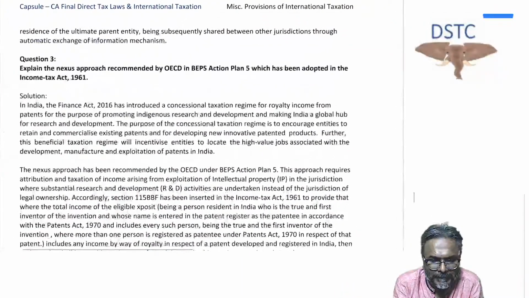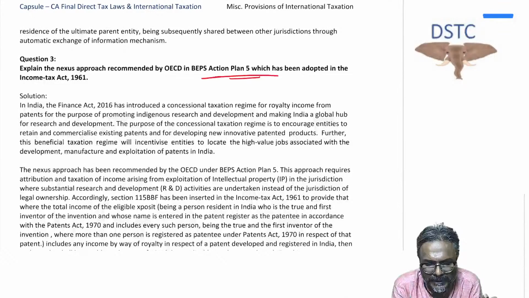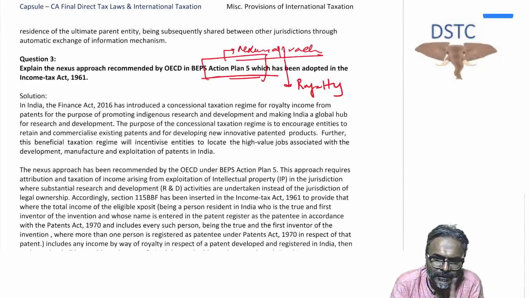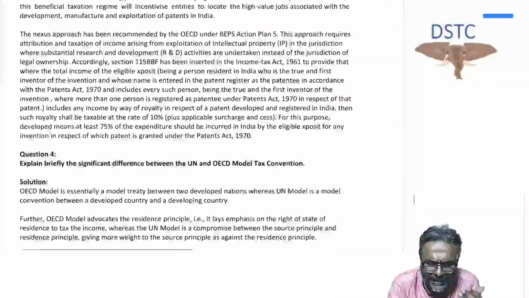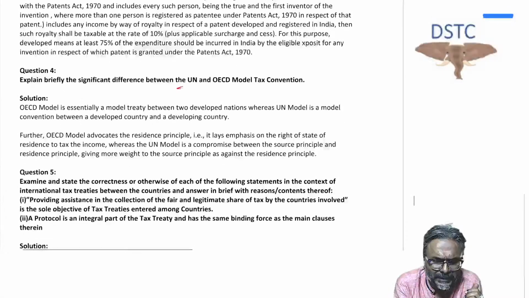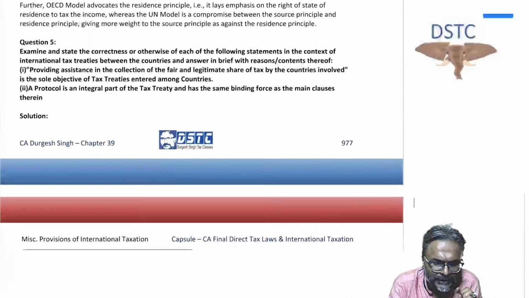Now, BEPS action plan adopted. We just discussed, students, BEPS action plan number 5, the nexus approach. The nexus approach was about what? In this case, the royalty income. I have just discussed that with all of you, so just write the theory which has been there in this case. What is the difference between the UN model and OECD model? UN is for developing and OECD is for the developed country. That should be sufficient.